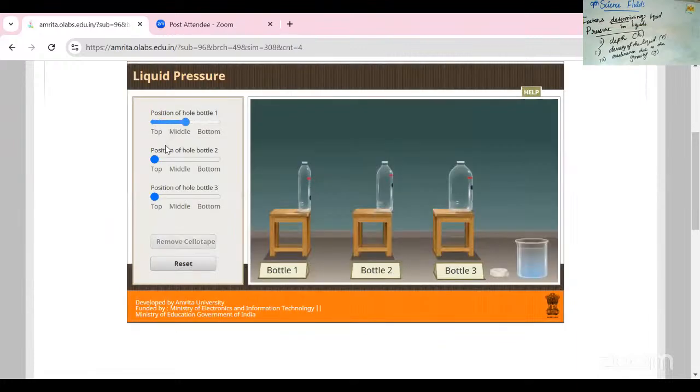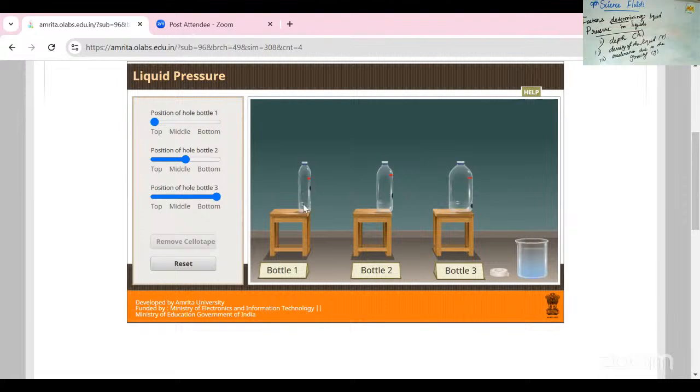I want to select the first bottle in the top position, the second bottle in the middle part, and the third bottle I am selecting in the bottom part.